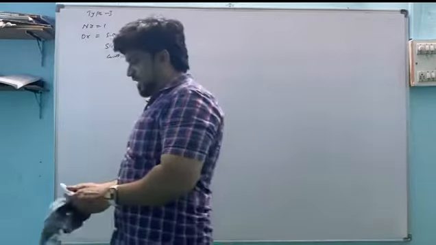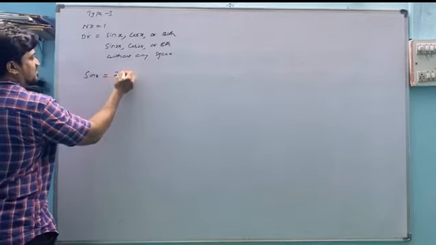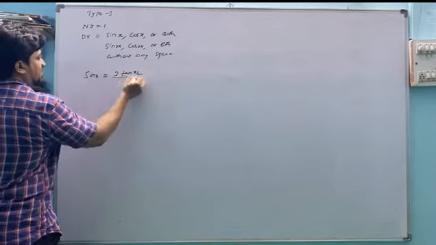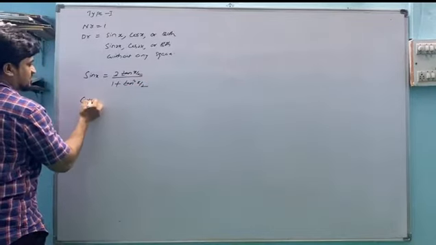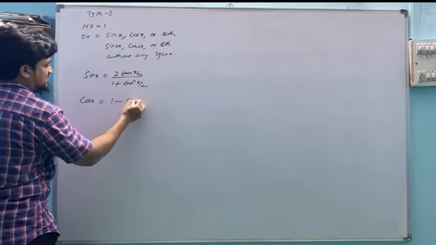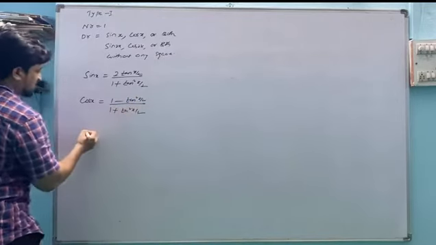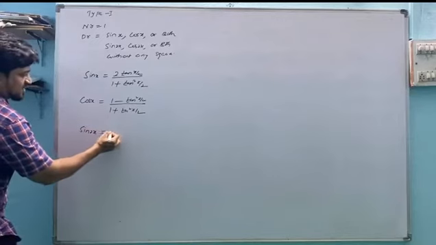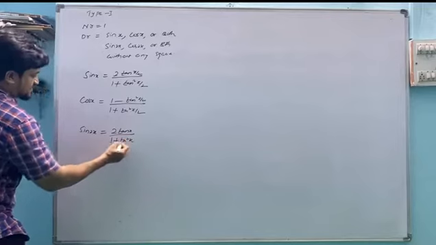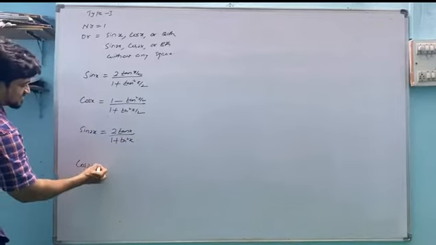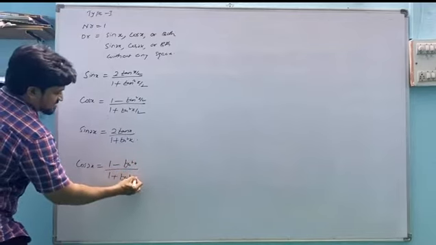If any question is in type 1, what you should do is convert the sin terms in terms of tan: sin x equals 2 tan x by 2 by 1 plus tan square x by 2. Cos x equals 1 minus tan square x by 2 by 1 plus tan square x by 2. Suppose if you find sin 2x, that time it is 2 tan x divided by 1 plus tan square x. If we have cos 2x, that time it is 1 minus tan square x by 1 plus tan square x.